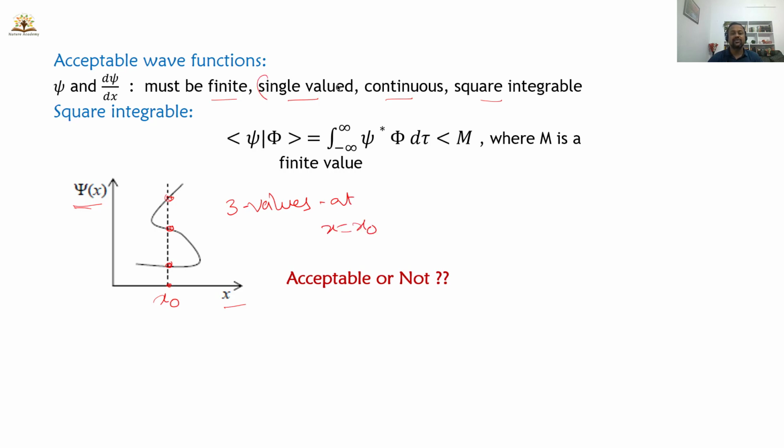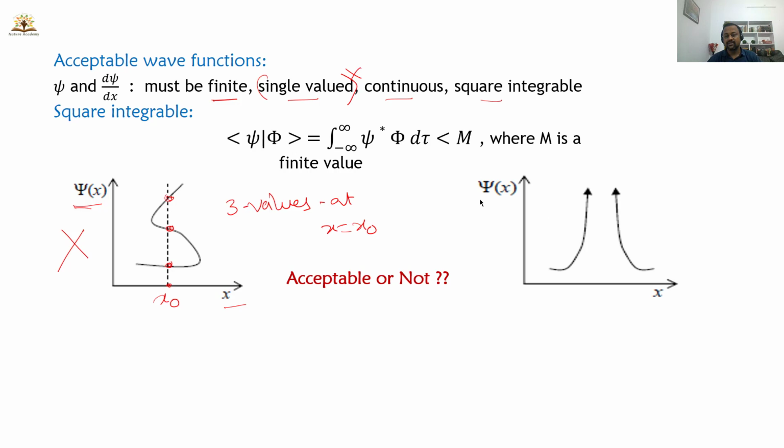The wave function has three values at x equal to x naught, so one of the conditions is violated. This wave function psi of x is not satisfying, that means it is not an acceptable wave function. We don't need to look for the other conditions: finite, continuous, square integrable. Out of the four, one property is missing, so the given wave function is not a valid wave function.